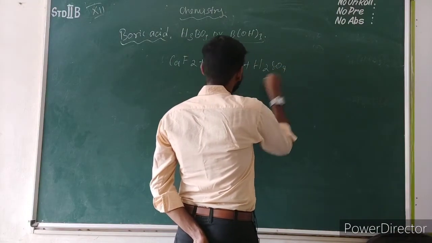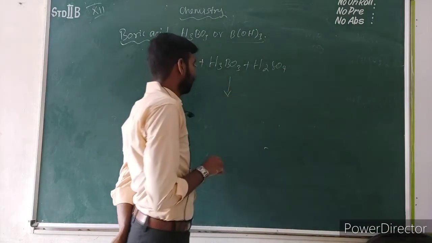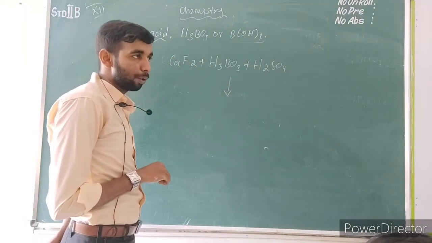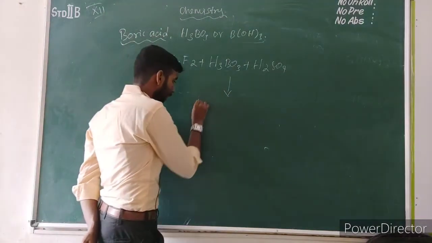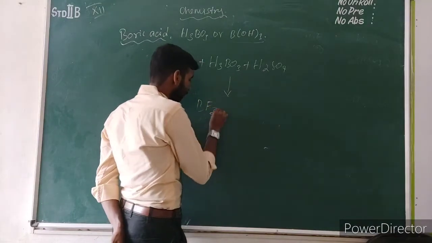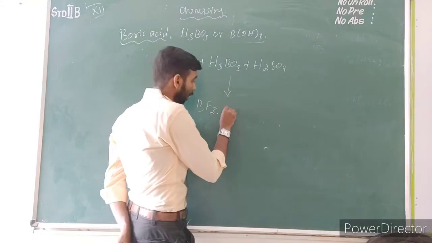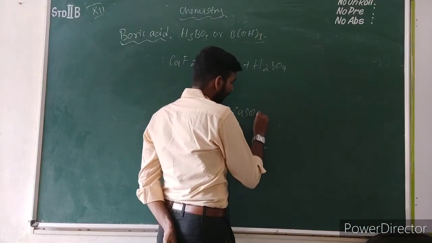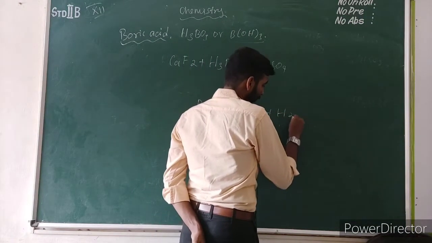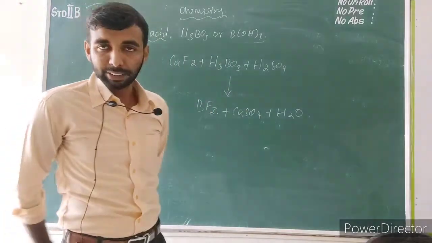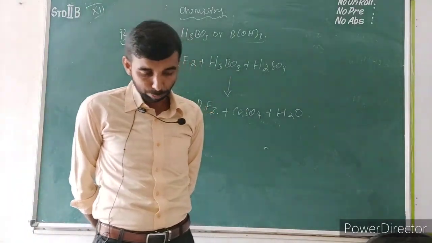When these three components react together, the main product is boron trifluoride, BF3, along with calcium sulfate and water molecules. After that you can balance the reaction. This is the reaction used to prepare boron trifluoride.